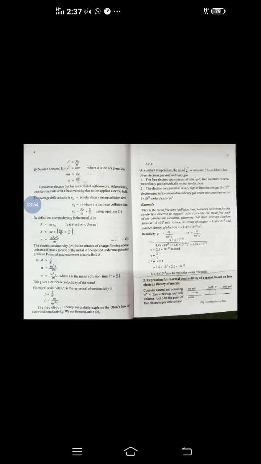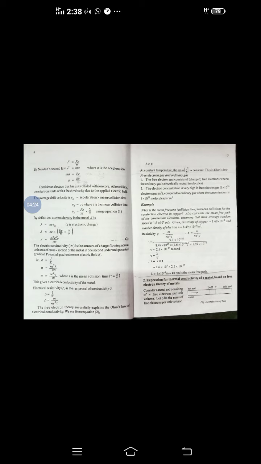By using Newton's second law of motion, force is equal to the product of mass and acceleration. So ma is equal to eE. From that we can write the acceleration term, bringing the m term to the right hand side, as a is equal to eE divided by m.